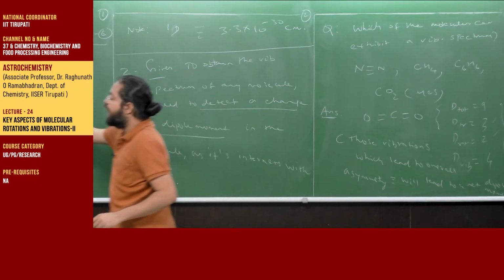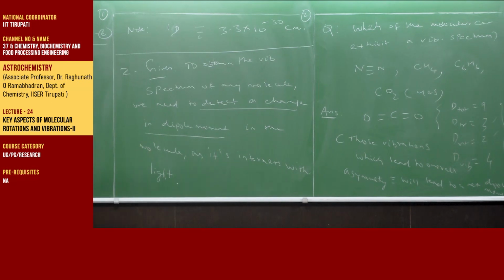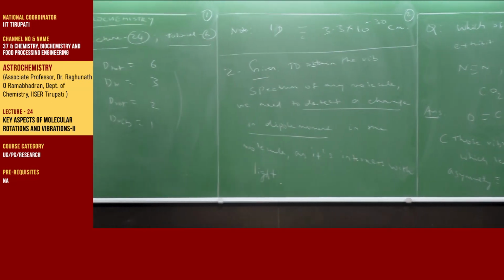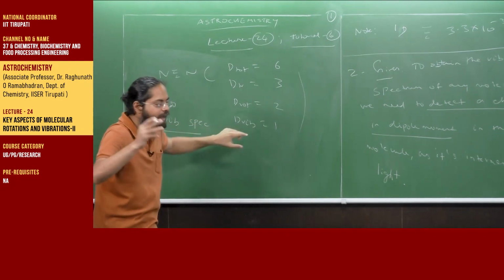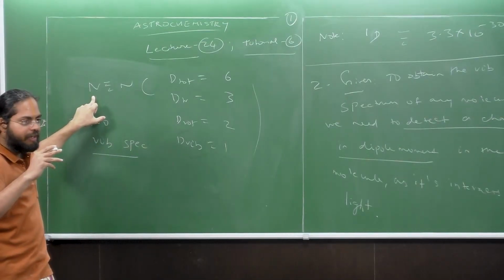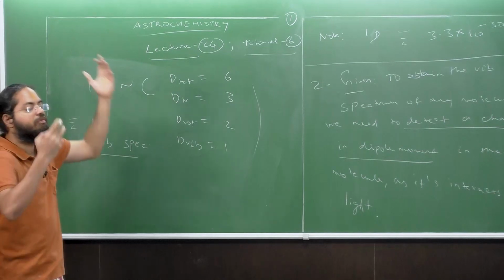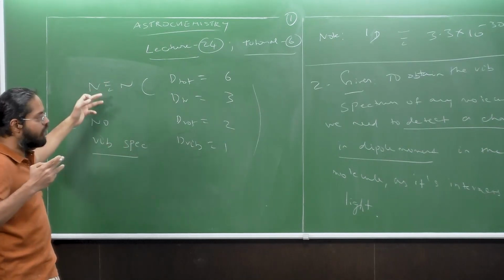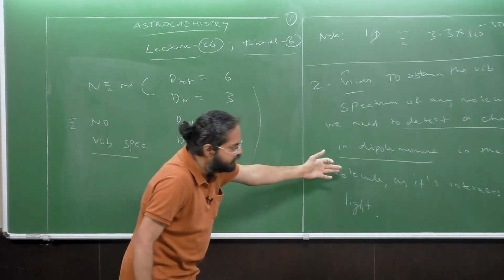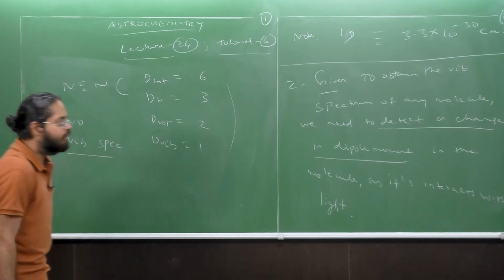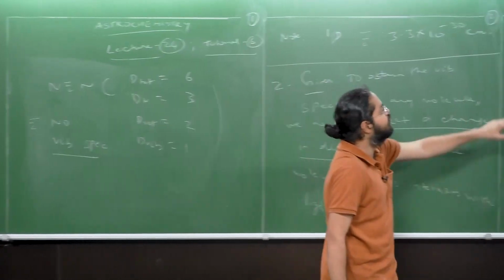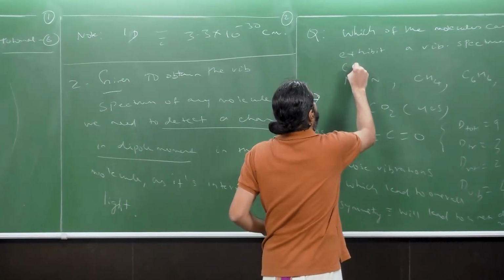But N2 doesn't have a dipole moment to begin with, and no matter what vibration happens, which is of course only one mode, no asymmetry in the structure is going to be generated overall, and so the dipole moment will never change. As a result, it does not exhibit any vibrational spectrum. Clear? So the answer for this is no.